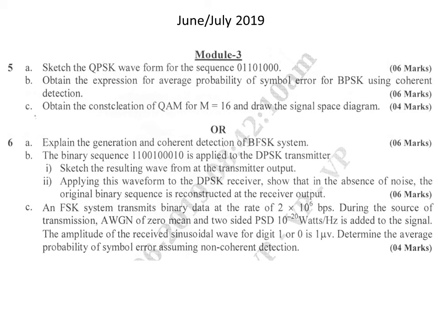The amplitude of the received sinusoidal wave for digit 1 or 0 is 1 microvolt. Determine the average probability of symbol error assuming non-coherent detection. This is a straightforward question. What we need to do is write the equation for average probability of symbol error for non-coherent detection for the FSK system, substitute all these values and get the result.